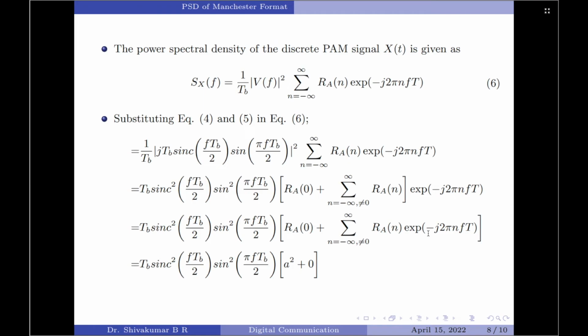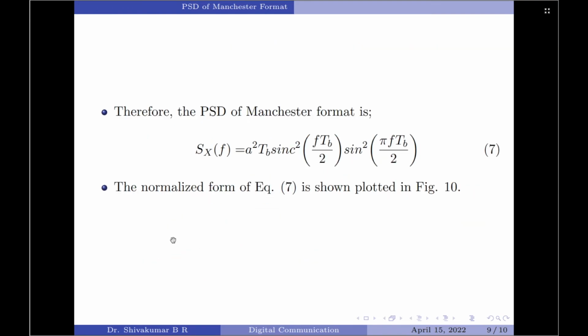Let us now substitute the values for Ra of n. For n equal to 0, that is Ra of 0 is equal to plus A square, and for n not equal to 0, it is equal to 0. So, let us now simplify this part. So, this will be Sx of f equal to A square TB sinc square f TB by 2 followed by sine square of pi f TB divided by 2. This is the final expression for the power spectral density of the Manchester format.